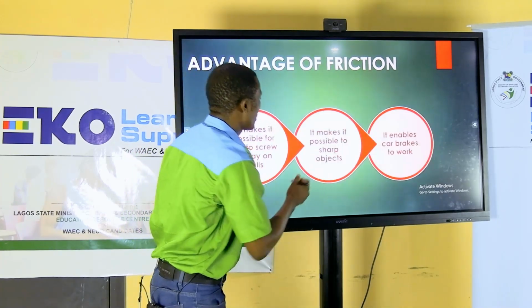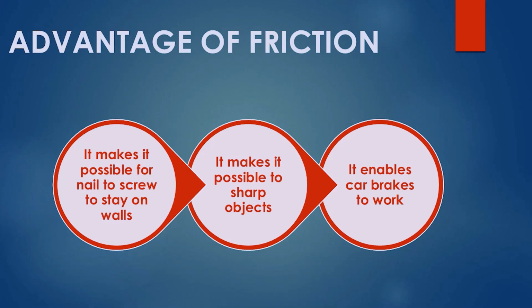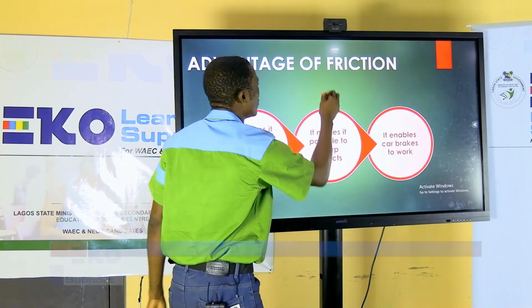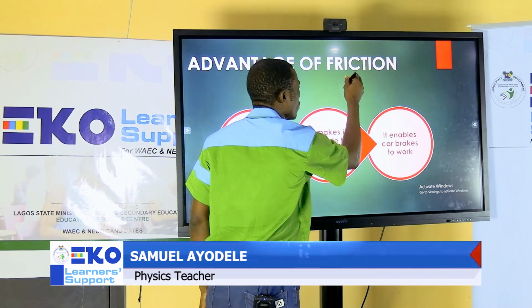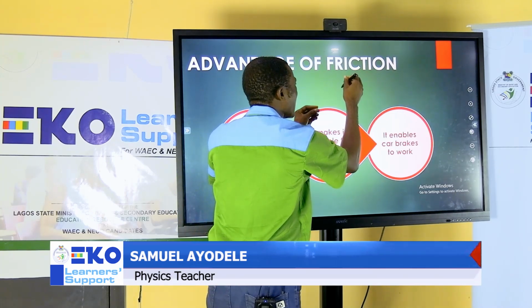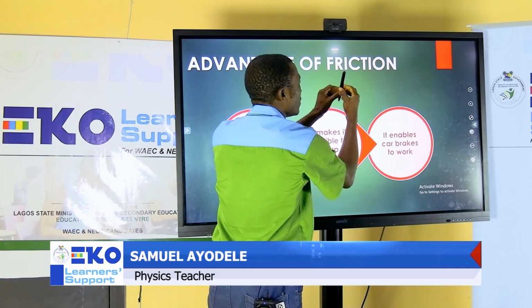So let's go to the next part. The advantage of friction: it makes it possible for a nail or screw to stay on the wall. If you have a nail that wants to stay on the wall, for that nail to remain on the wall, it has to have a grip.